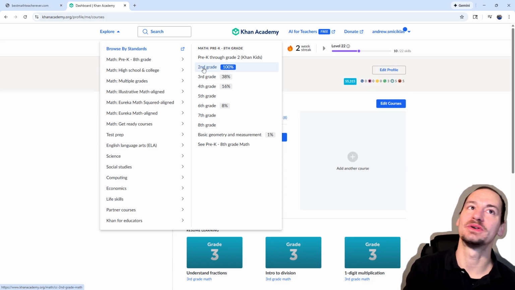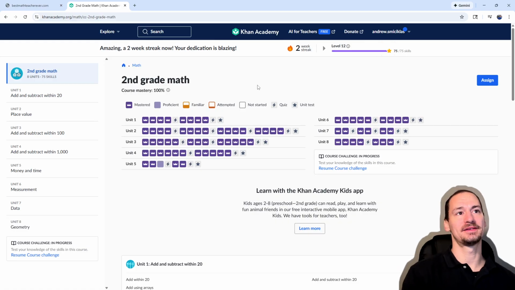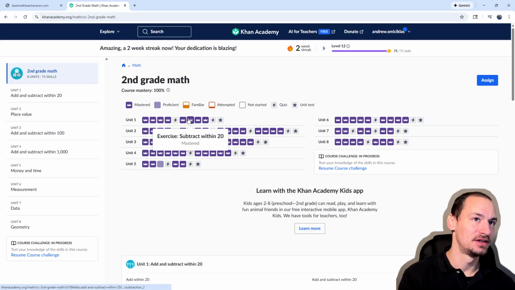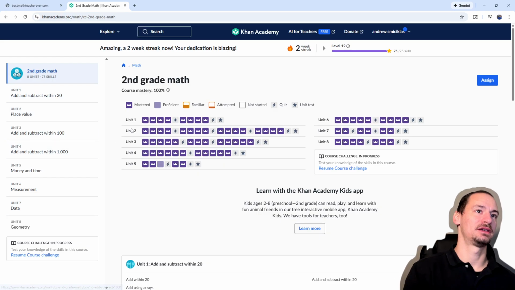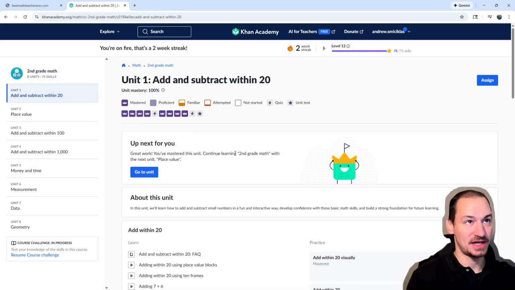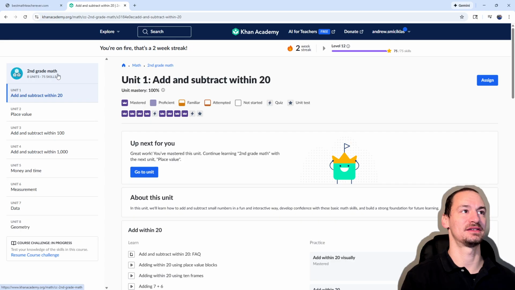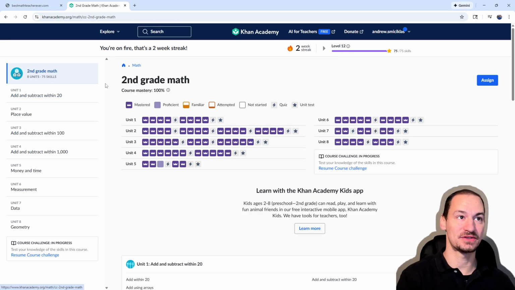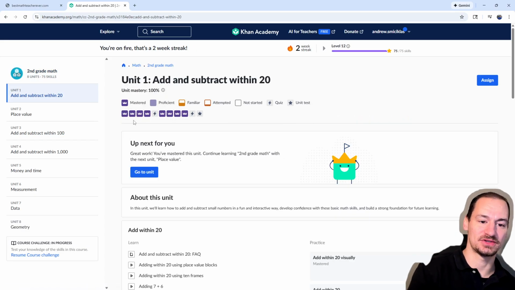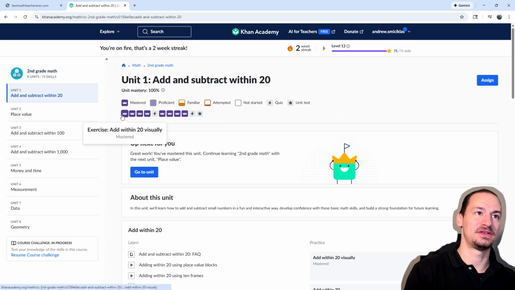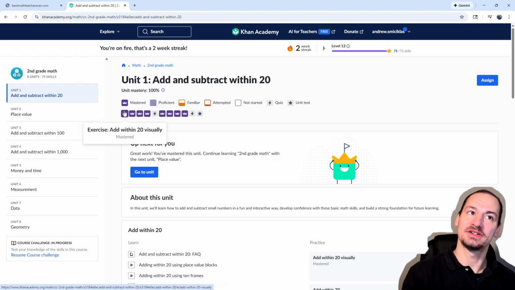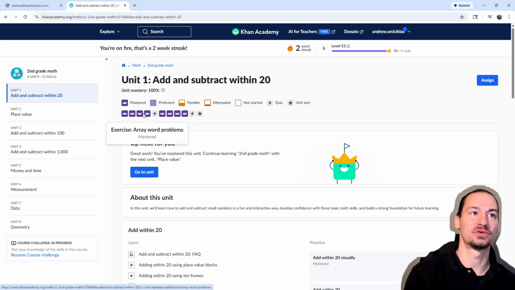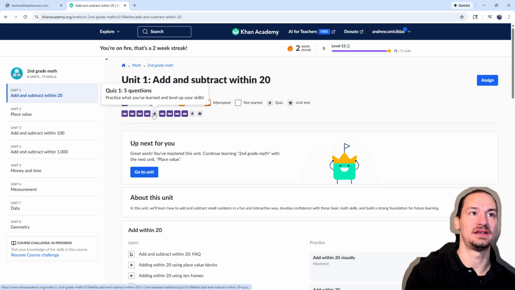So the way this works is you go in, you click on a grade level, and you want to get everything to mastered. These are all the activities here, and then they're separated into units, and you can see the titles of the units over here. You can click on a unit and it brings you to that chapter. So, you can kind of see the 2nd grade textbook maybe on this screen, and then you can open to one of the chapters on this screen, and then maybe the sections of the chapters are all of those activities. So the boxes are the activities, and then you can group those 4 boxes together into a quiz.